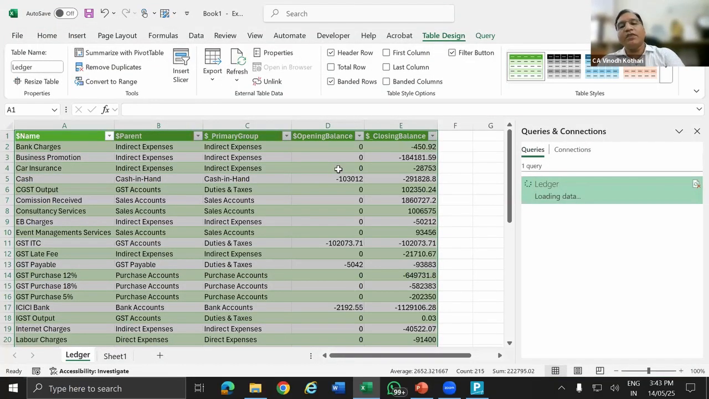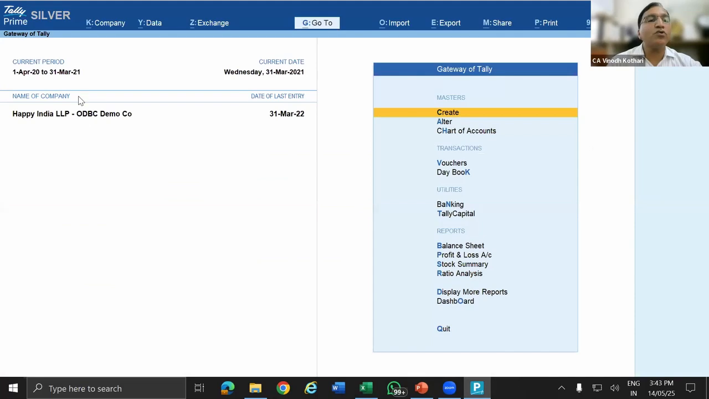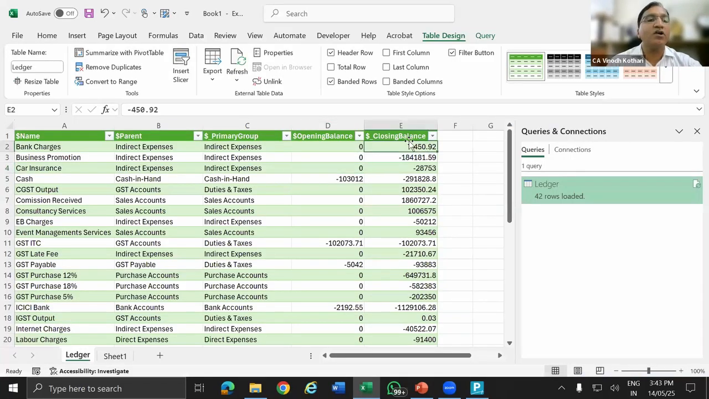And here, if you see, the data is refreshed. So now what has happened? I have linked Tally, ODBC to Excel and then Power Query removed all the unnecessary columns, and the final trial balance is ready. Now, if I want to update or refresh, for this financial year, what is it? The financial year is 2021. What are the bank charges here? 450 rupees is the closing balance.